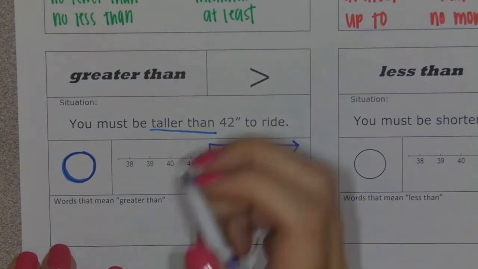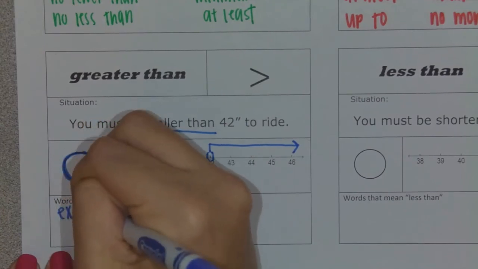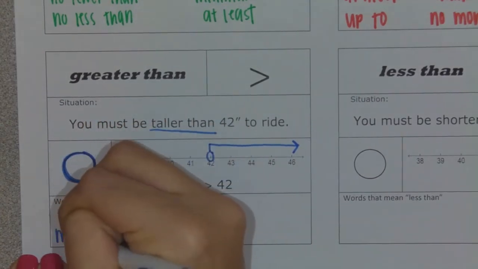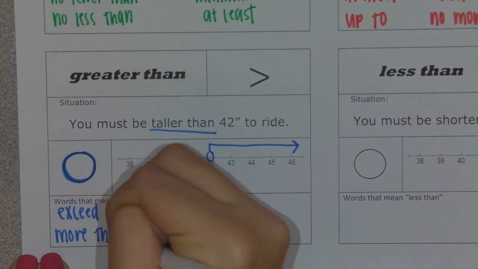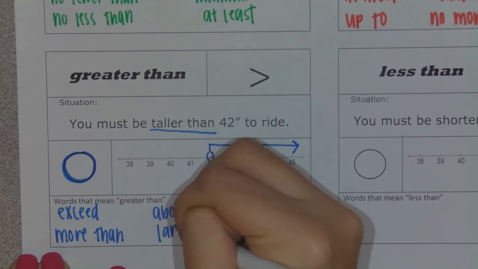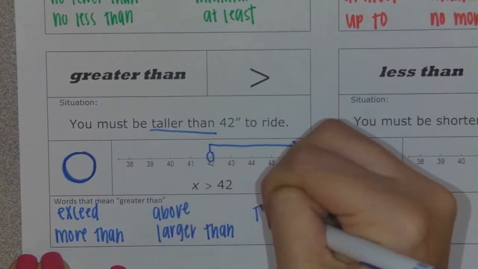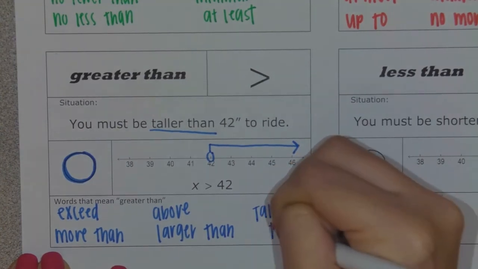Some words that can mean greater than are the words exceed, more than, above, larger than, and taller than.